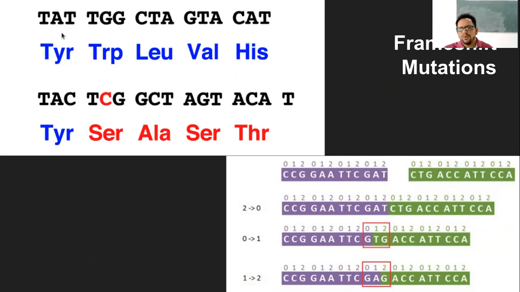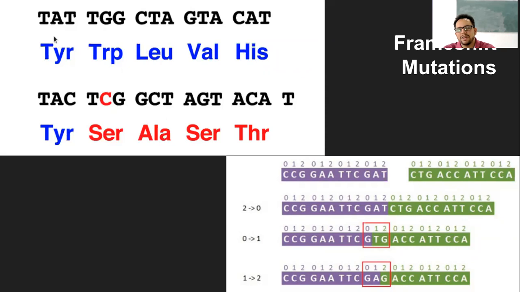If you see this particular diagram, there is a certain sequence of nucleotides which are coding for particular amino acids. Due to the addition of one nucleotide base, shown here in red, the whole gene sequence changes. So instead of tryptophan, it becomes serine; instead of leucine, it becomes alanine, and so on.